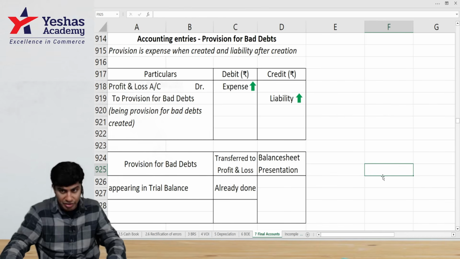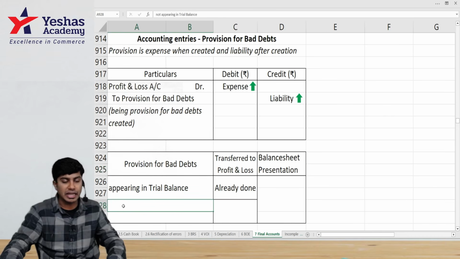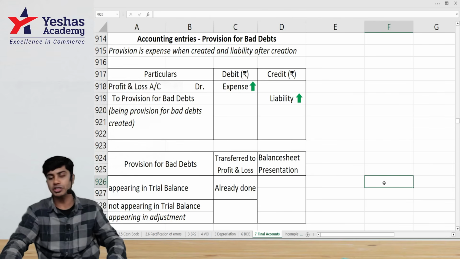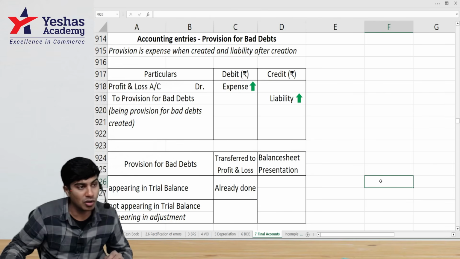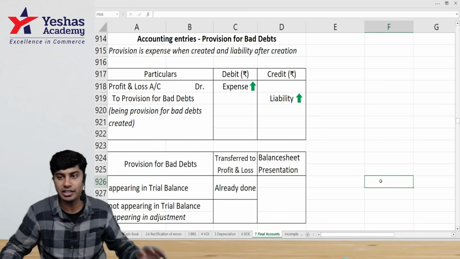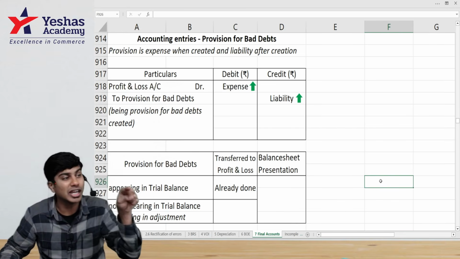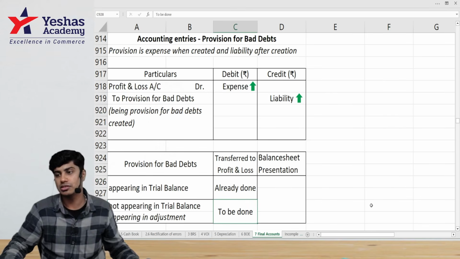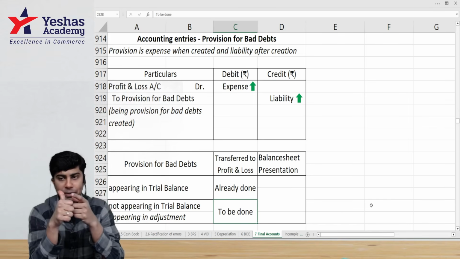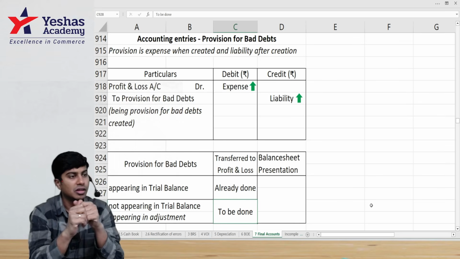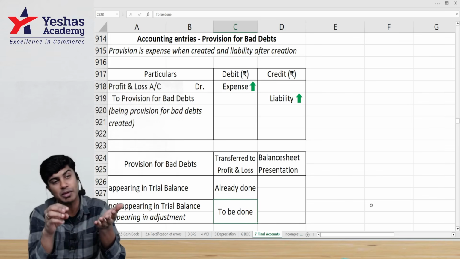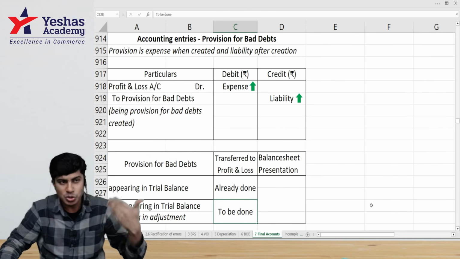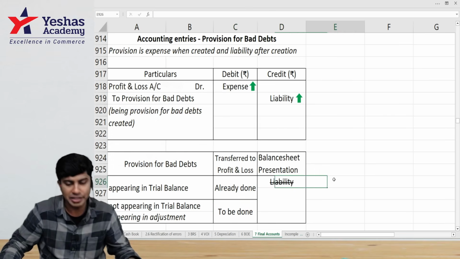account. However, when they give provision other than in trial balance, that is in adjustment, when the trial balance doesn't include provision, you know what it means? Provision is not yet created. They're asking you to create provision. When you create provision, you would have to record the expense. So, when the provision appears in trial balance, don't write it in P&L. When the provision does not appear in trial balance but is given in adjustment, we have to write it in P&L. And in both the cases, once you create it, provision is a liability.